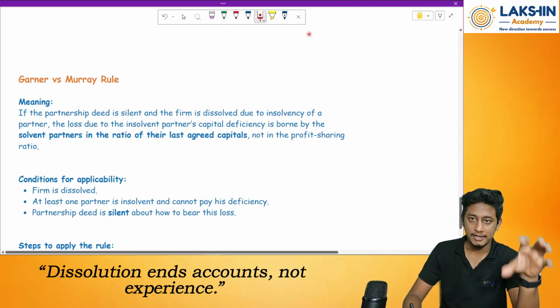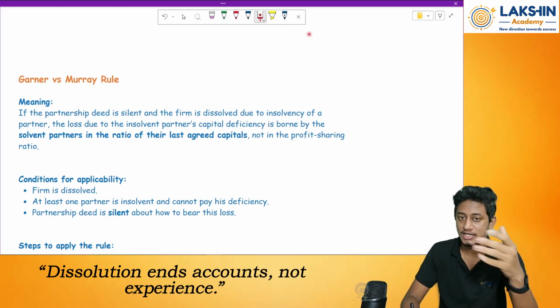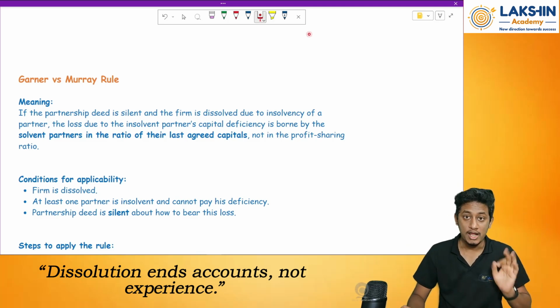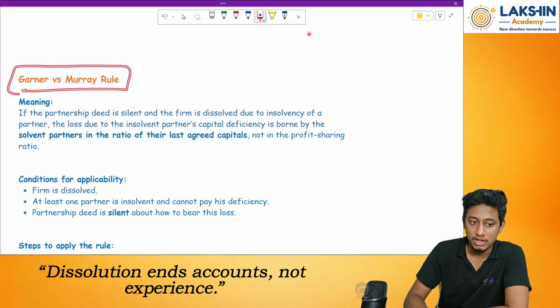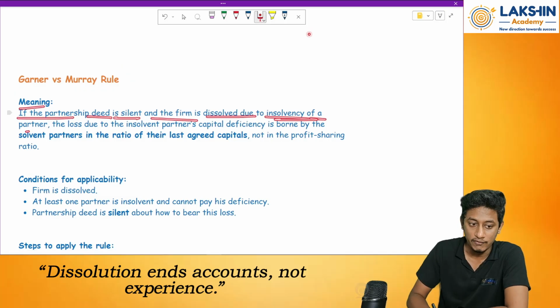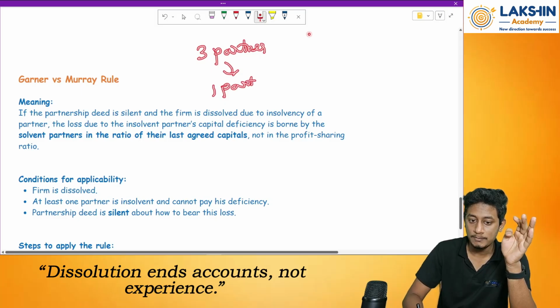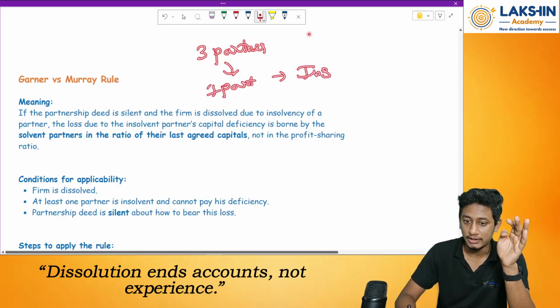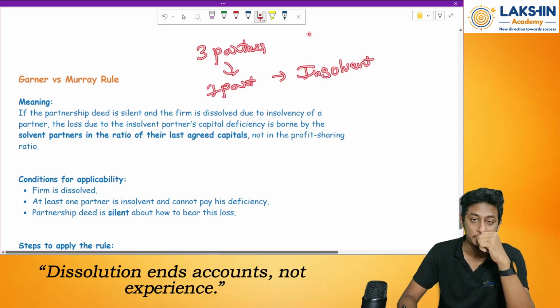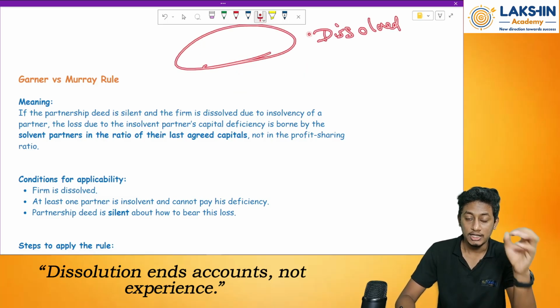Then going ahead, now we will understand what happens when one partner becomes insolvent. One or two partners become insolvent and the firm is being dissolved. What happens in that case? Let's see. We apply something called the Garner versus Murray rule, if the partnership deed is silent and the firm is dissolved due to insolvency of a partner. Let's say the firm had 3 partners. Out of this, one partner has become insolvent. That means he is not able to pay anything off. Because of this, the whole partnership has dissolved.